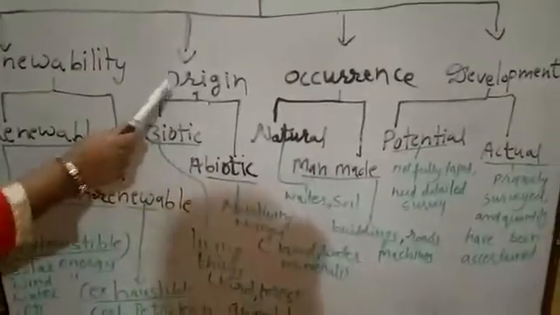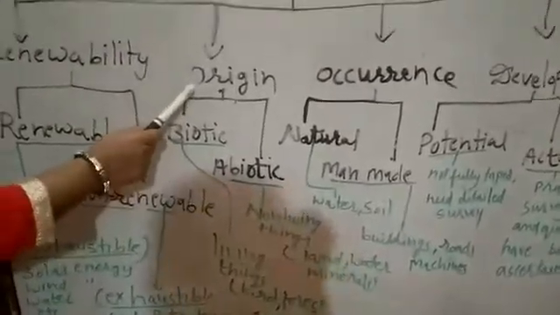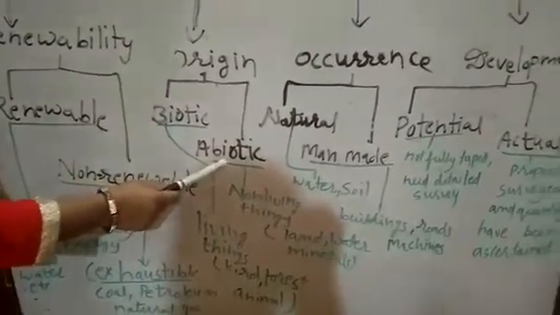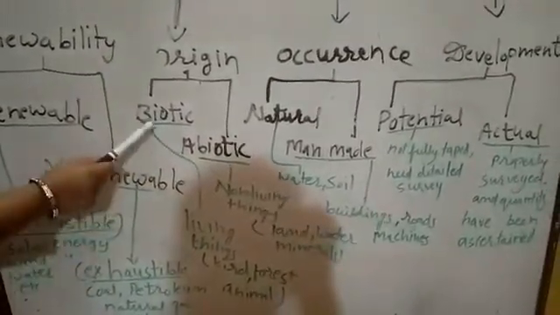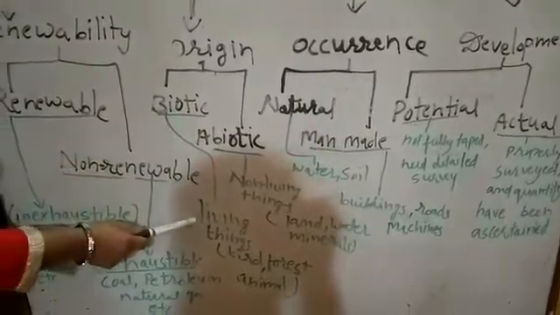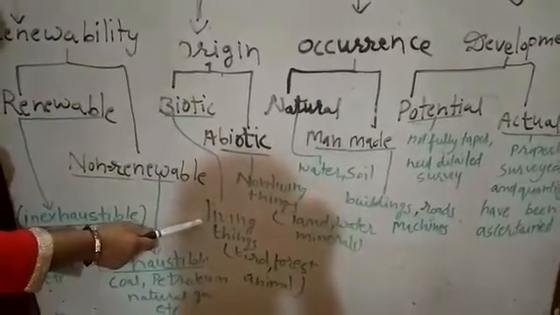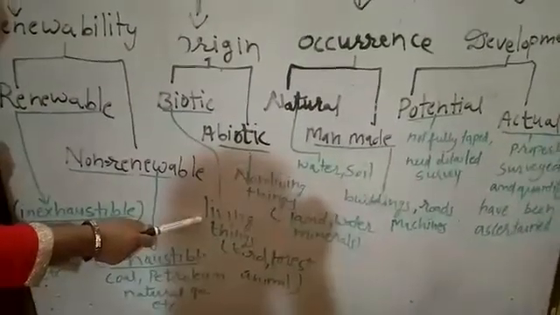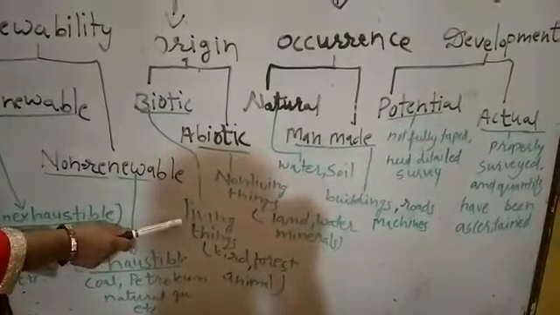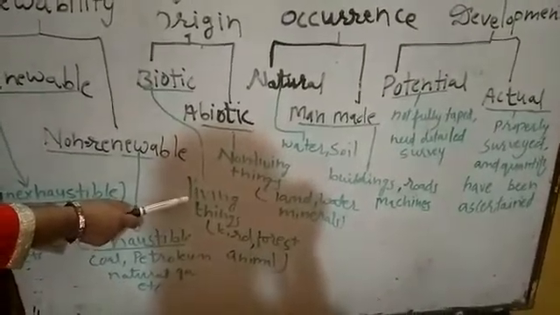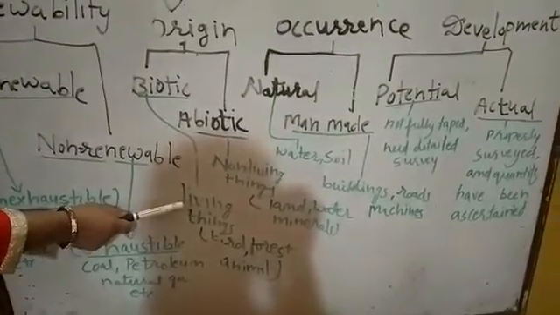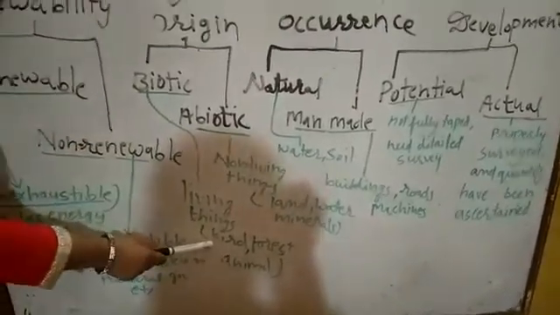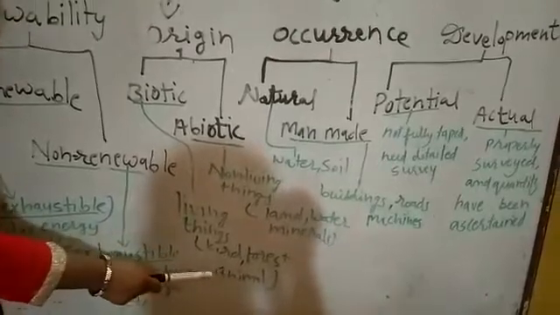Next one is origin. Origin is further divided into two groups: biotic and abiotic resources. Biotic resources means all living things are known as biotic resources. These living things we can obtain from the biosphere. They have life and they can reproduce and regenerate. For example, birds, forest, animal, etc.